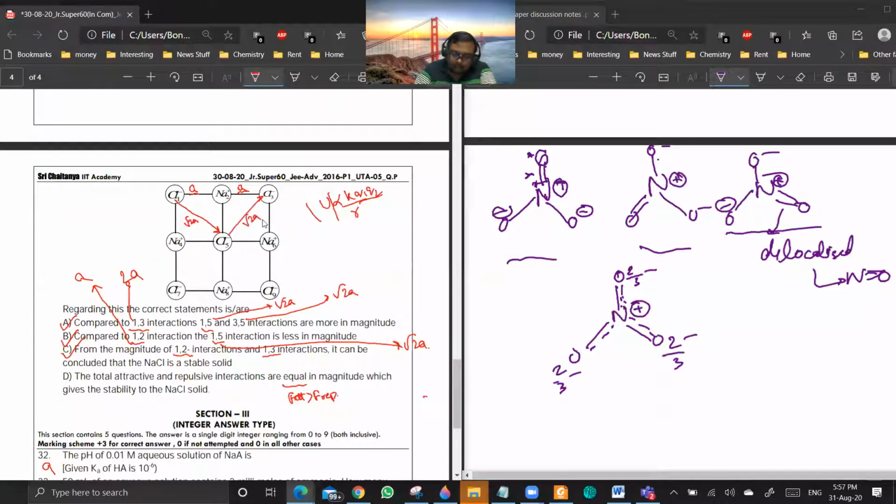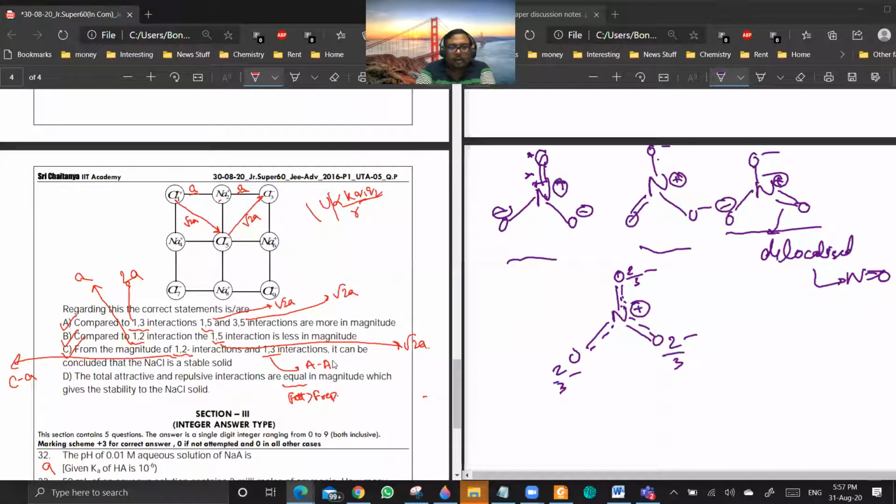C and D, sir? Okay. So see, the magnitude of 1-2 interaction and 1-3 interaction. 1-2 is basically cation-anion interaction, and 1-3 is anion-anion interaction.